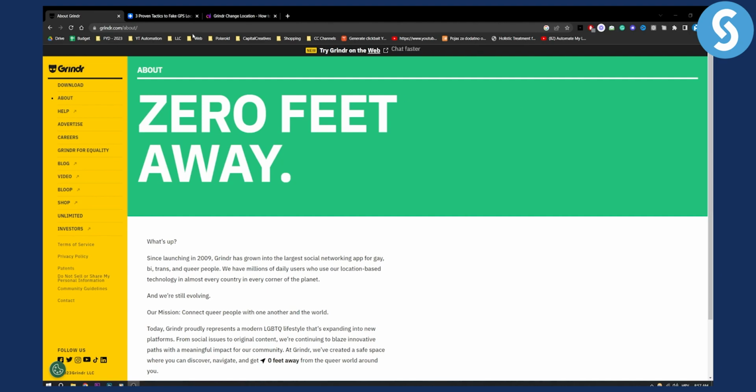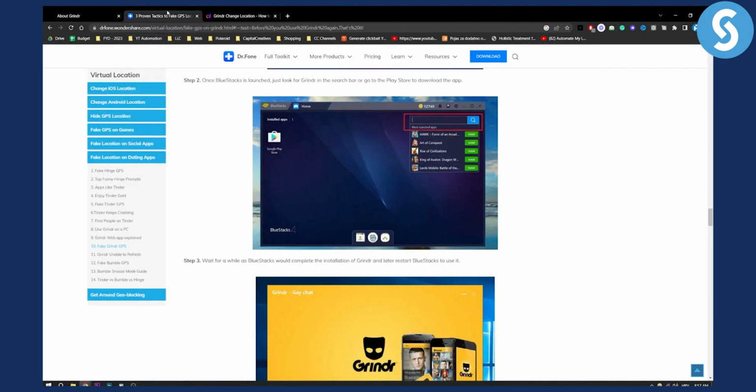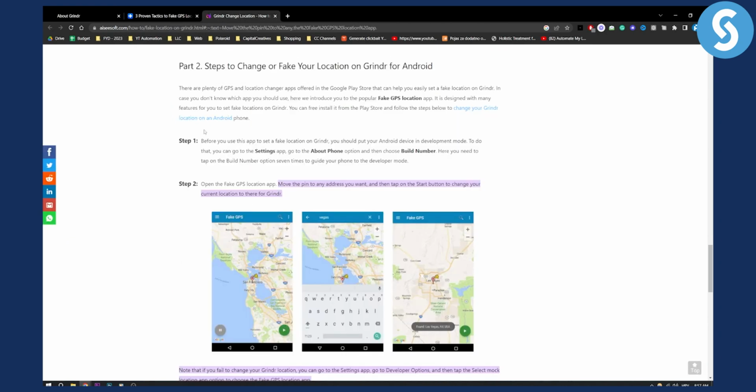So basically the first thing that you can do is obviously go and fake your location on Grindr for Android. You will need to use a fake GPS location app. You can try out many of them. Again, some will work, some will not work, depending on the app that you're using.